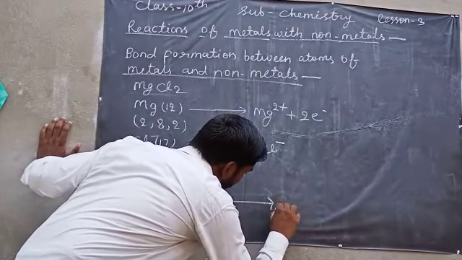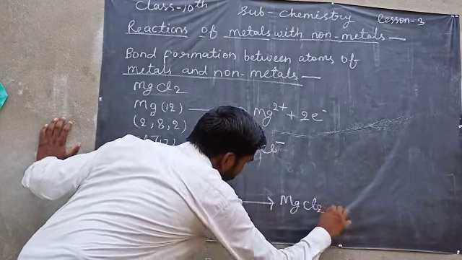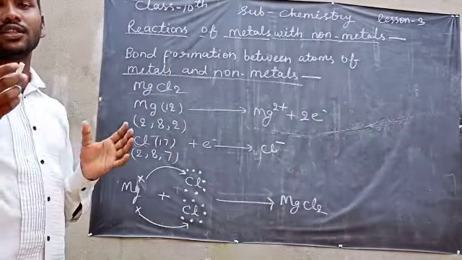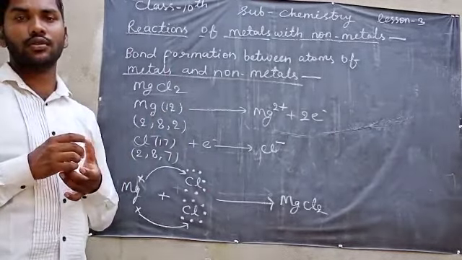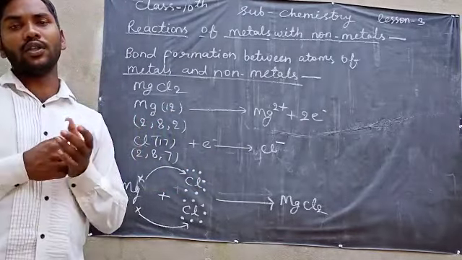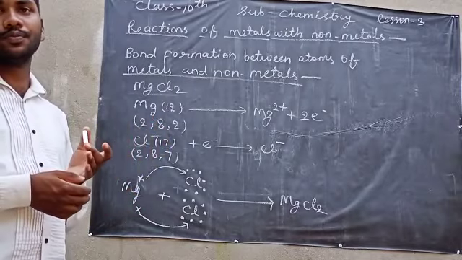This way it forms magnesium chloride. So this is the formation of ionic compounds. When a compound is formed by the transfer of electrons, it is called an ionic compound.